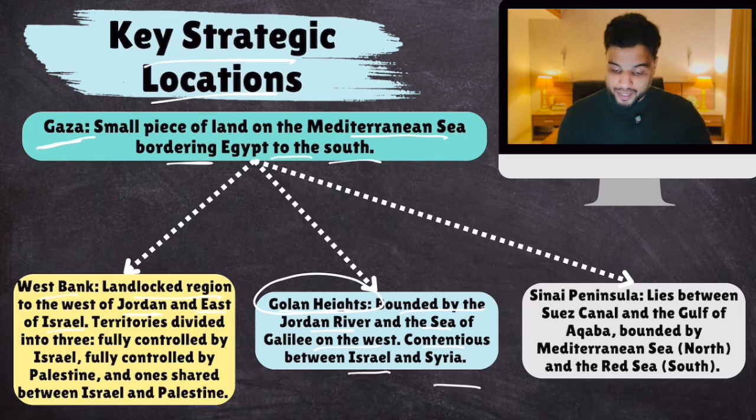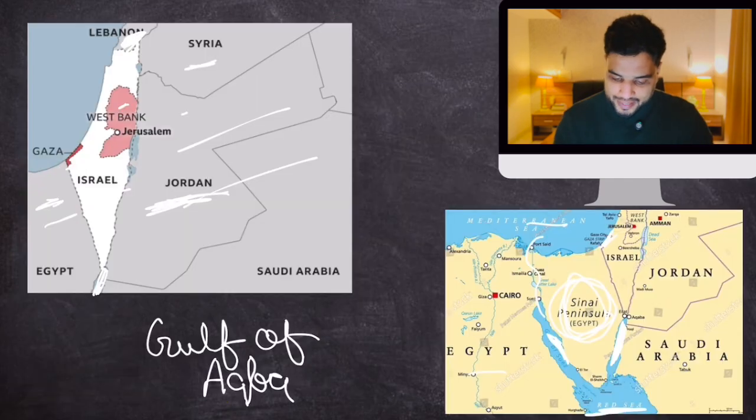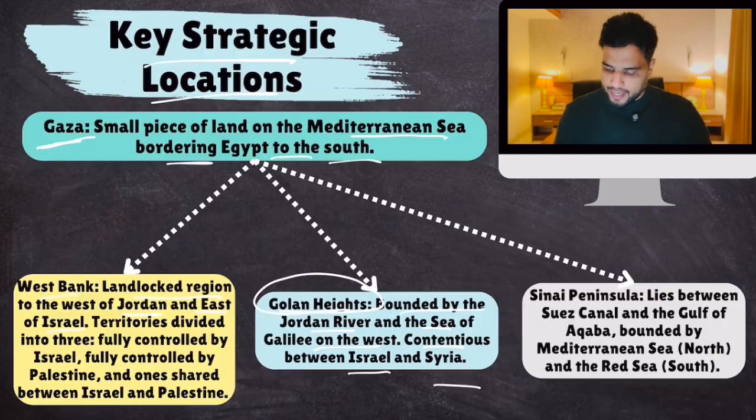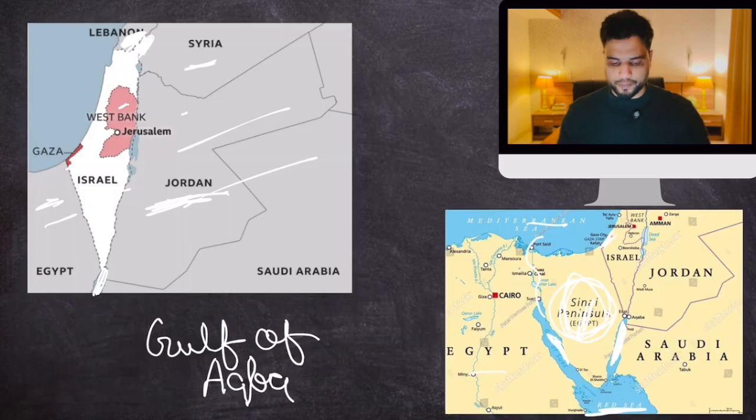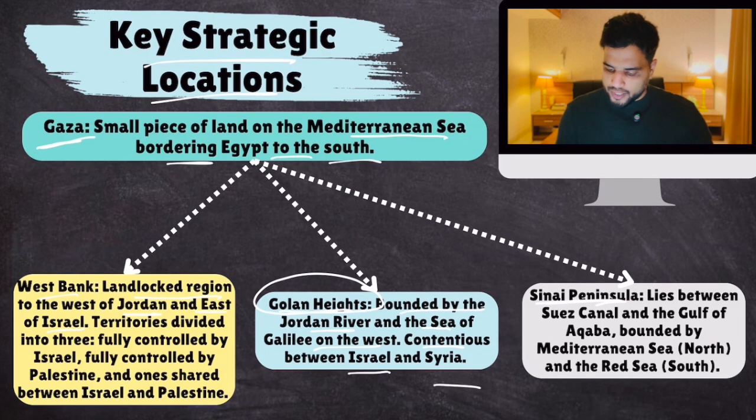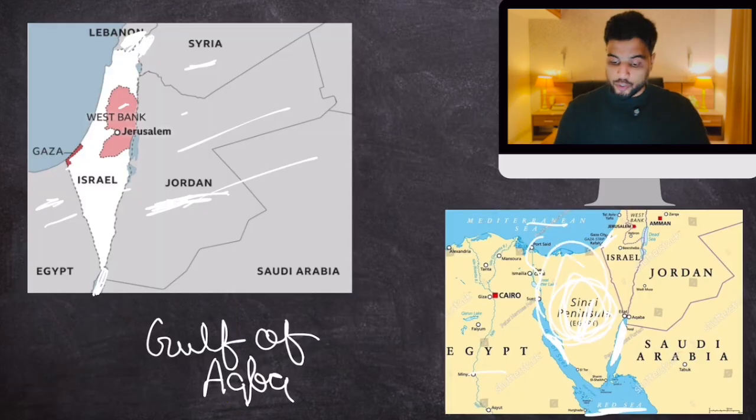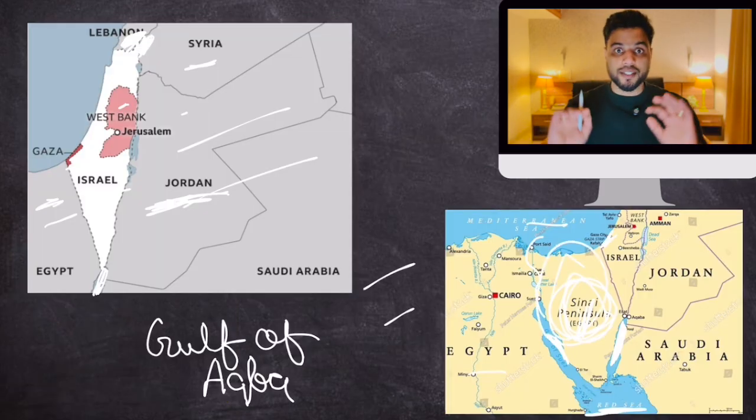And the Sinai Peninsula, lying between the Suez Canal and the Gulf of Aqaba, bounded by the Mediterranean Sea in the north and the Red Sea in the south. So just keep this map in your mind. This is very important. All right.